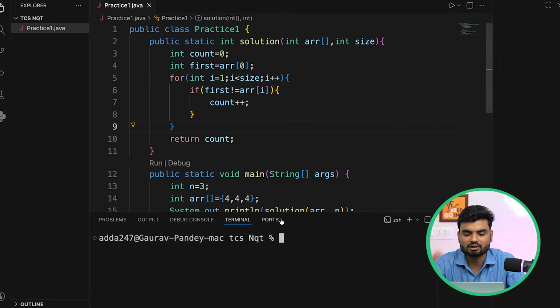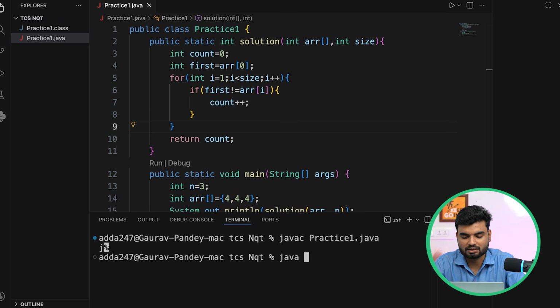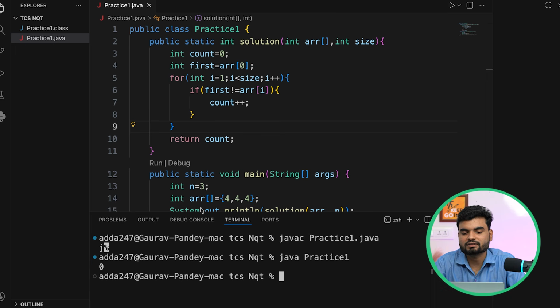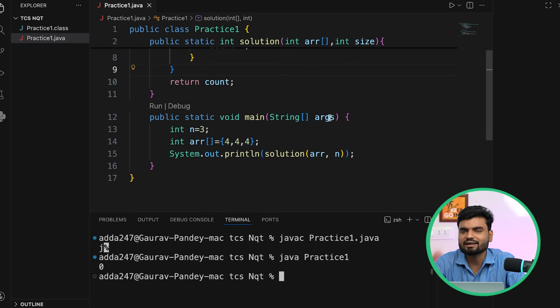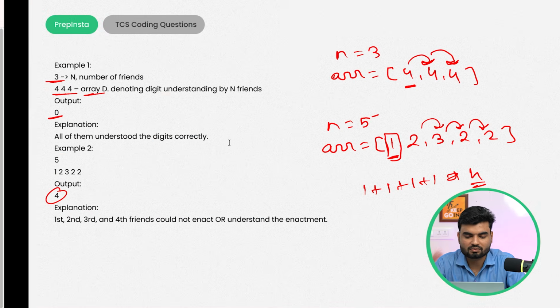I'll just go to the terminal, javac, not cd, javac means Java compiler, Practice, again java, and again I'll do Practice 1. So here 0 is coming, right? Because all of them have understood. Let's understand another example. At that time we had 5, and I remember the first number was 1, then another was 3, right, then next was 2, and I don't know what was the next value.